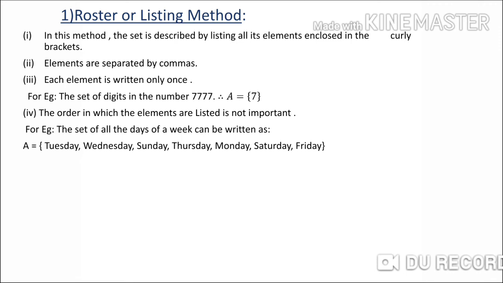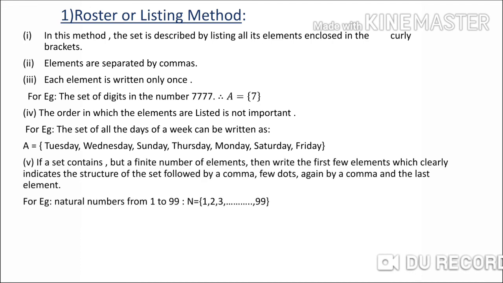For example, a set of days of a week can be written as A. You can write any day previous or any day afterwards. The order is not important. What is important? That all the elements should be covered in that set and each element should be written only once.